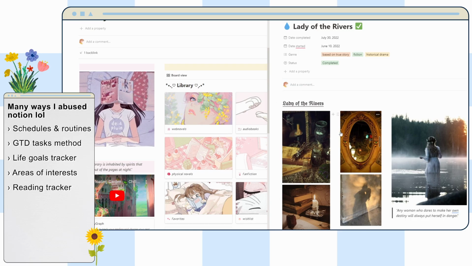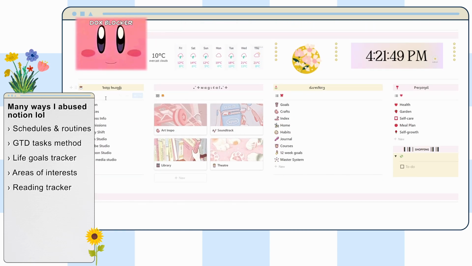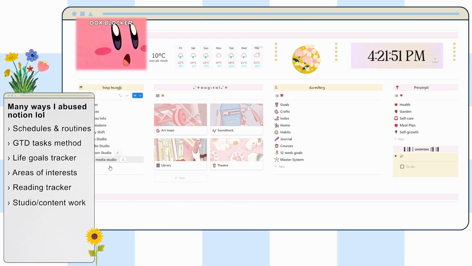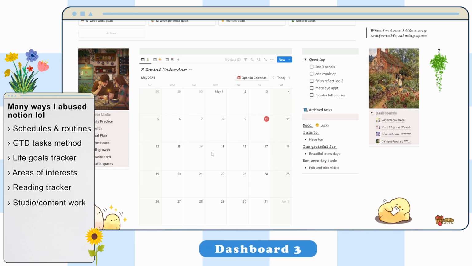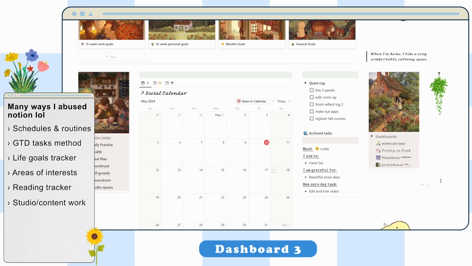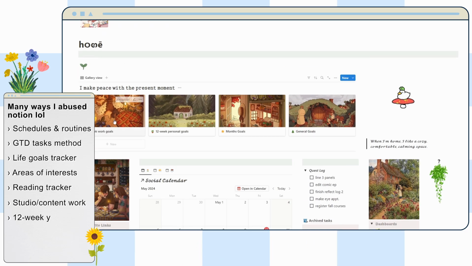And as a writer, I would like to sort of reflect more on how other people are writing their fiction books and stuff. Then we go into what I call my boss things, which is anything to do with my studio work, my business. This one was another dashboard I really liked. I think this was the last one I used. I tried to make it a little more simple. 12-week year goals here, because I started using that as a way to keep track of my goals, and it worked really well.